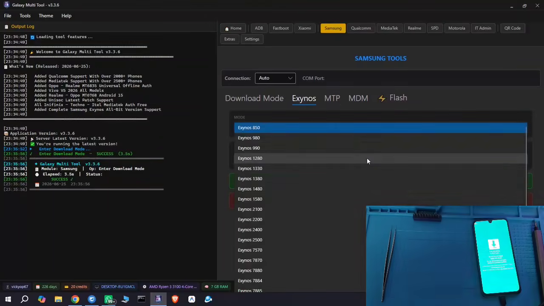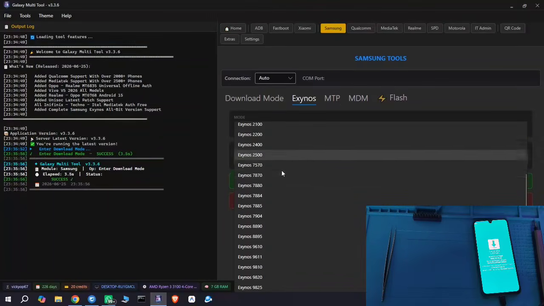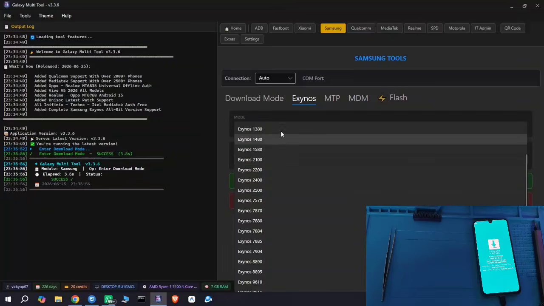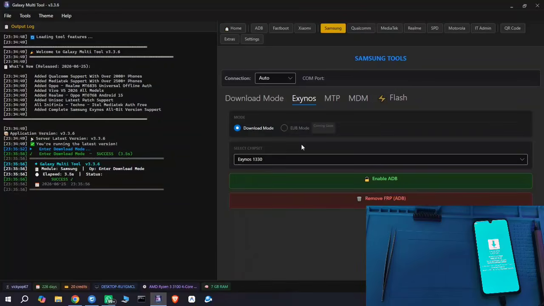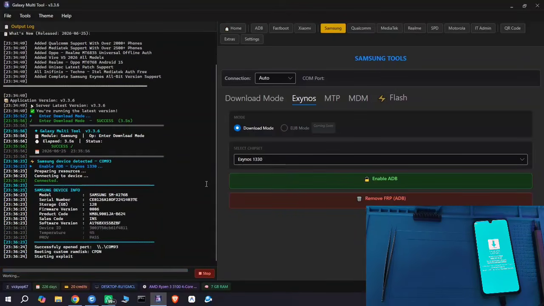Then select your chipset. There's many you can choose from. Choosing wrong chipset may soft brick the device. For this video, we have Samsung A17 running on Exynos 1330 based on Android 16. After selecting correct chipset, press Enable ADB, then wait for the process to complete.